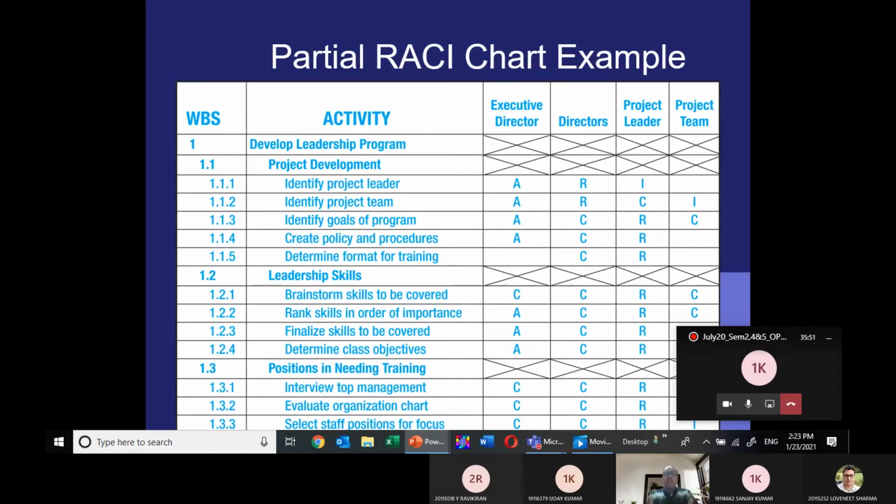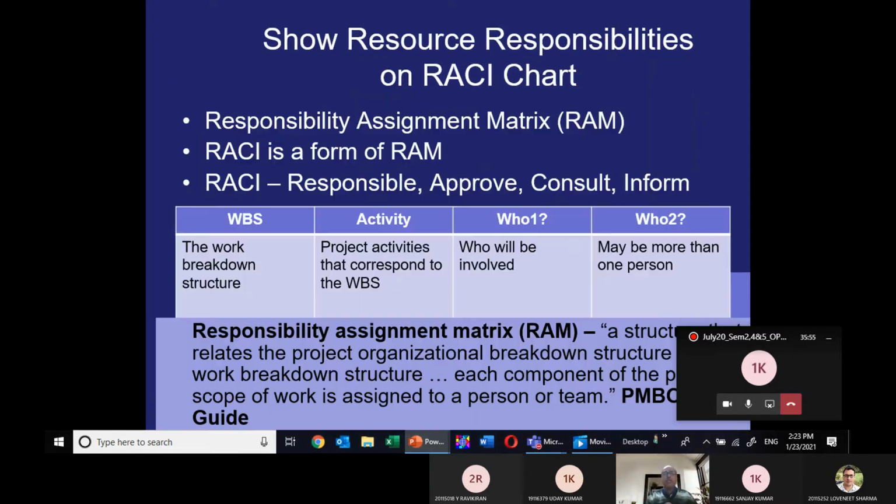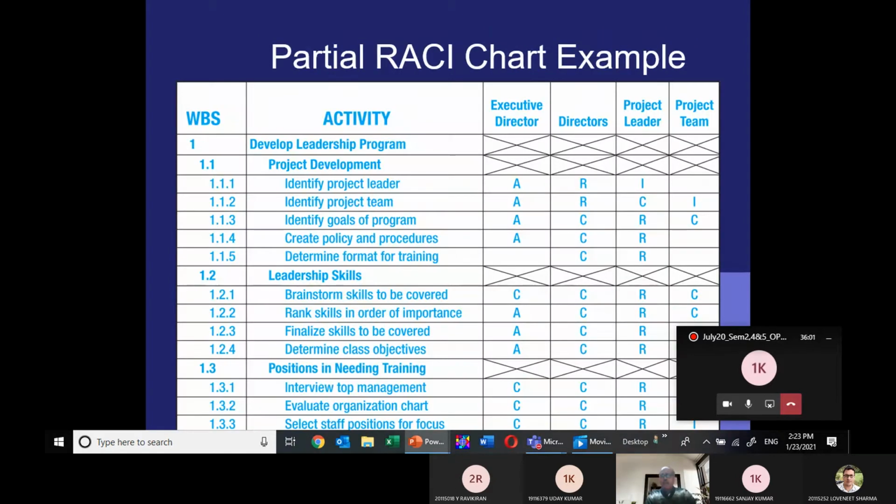Once you make this, it is a RAM, responsibility assignment matrix. Another way you can say RACI chart, because here you are writing R, responsibility, approval, who is going to approve, who has to be consulted, and who has to be informed. All these things are reflected in this matrix chart.